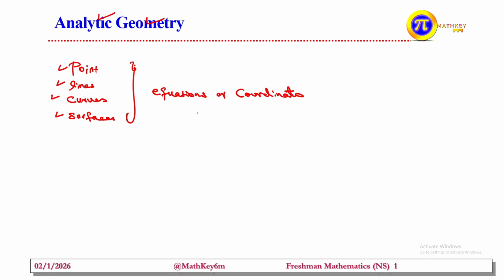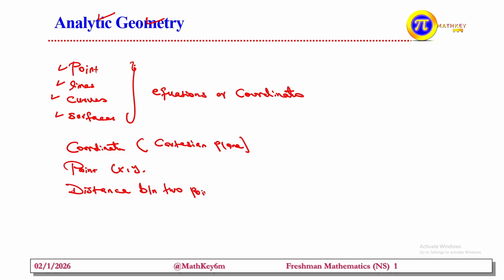In case of this analytic geometry, it consists of different cases. We say that a point may be a coordinate or Cartesian system. Point may be coordinate geometry or it may be with ordered pair. The other one we may say is that a point may be represented in the form x, y. The other one we may consider here is distance between two points. It may be distance between a point and a line, or between two points.